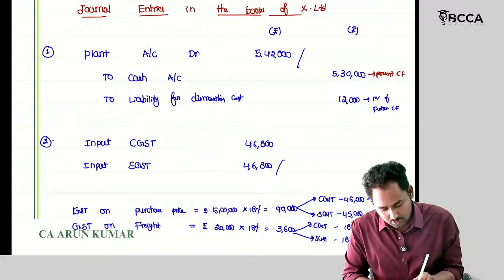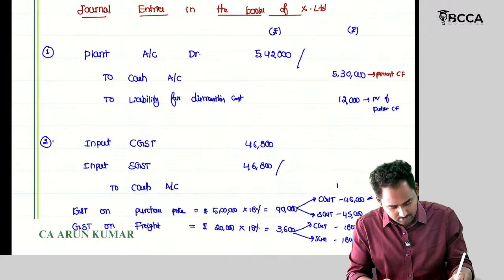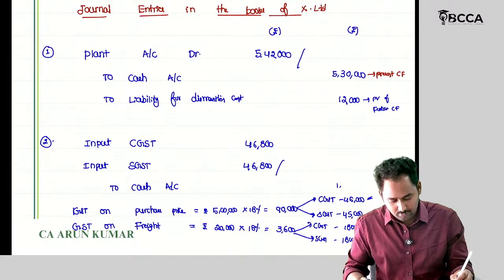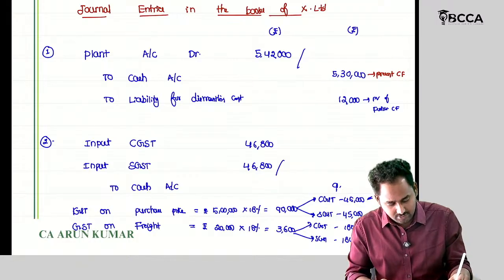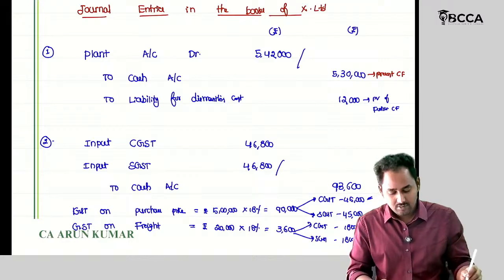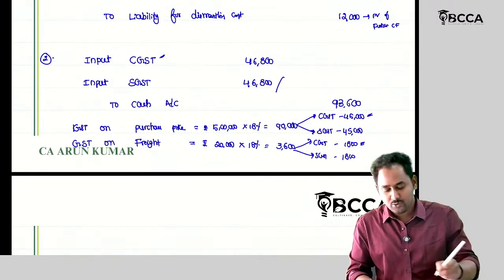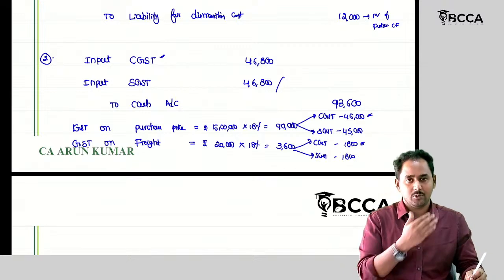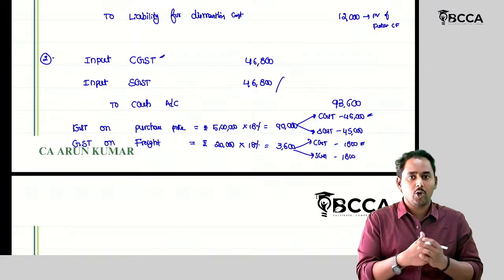Okay. So to cash account, how much? 1 lakh. So 90,000 plus 3,600, 93,600. Okay. So we are showing this input CGST and SGST as assets because we are going to use these assets in the future for the settlement of the output GST liability.